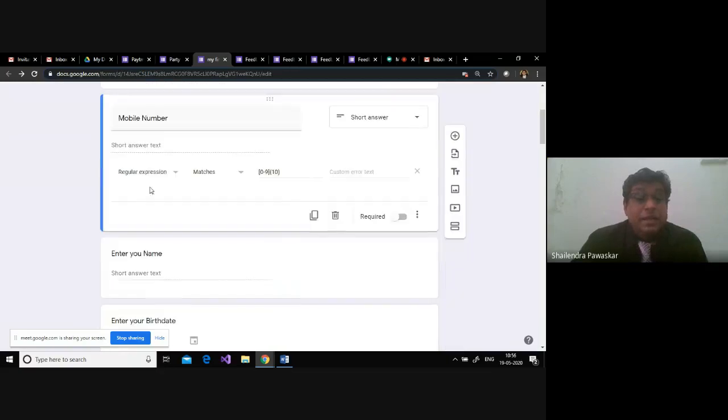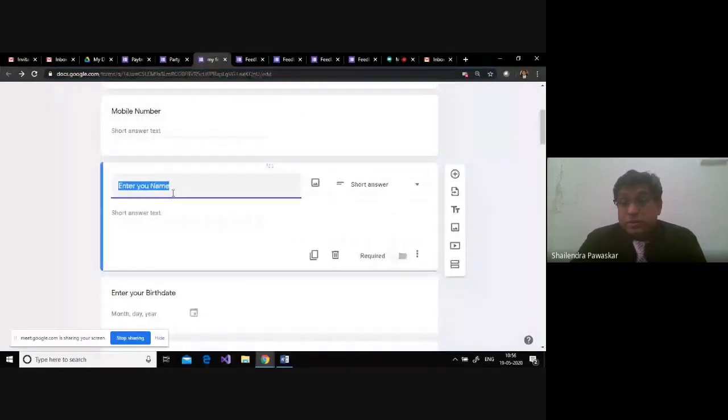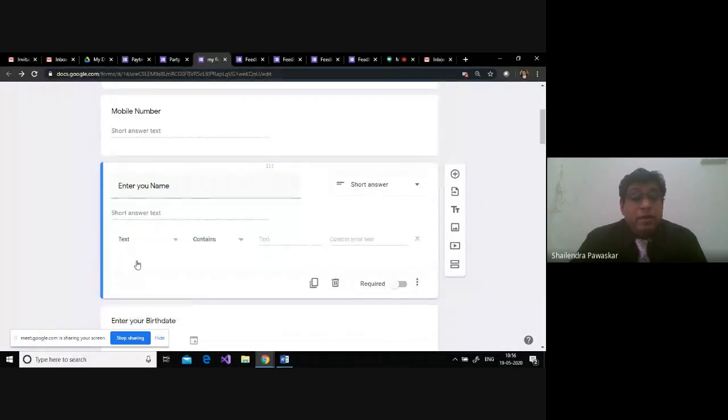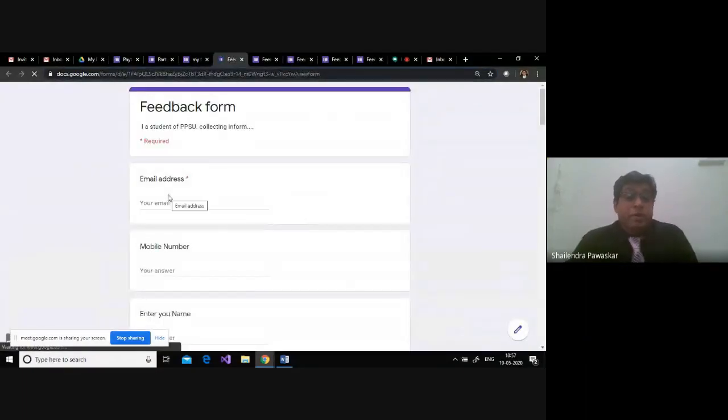So let us see once again. Go to the regular expression, match the items, say 0 to 9 and 10. If you have an age kind of thing, just go and say numbers. Now for the name, name will have a text. Or maybe I can have a maximum count or minimum count for the name length. As I told you, it should be 3. So minimum count is 3.